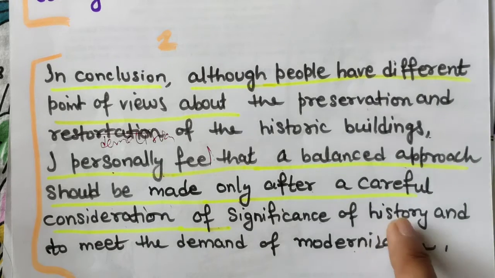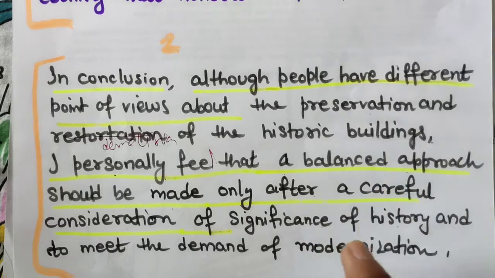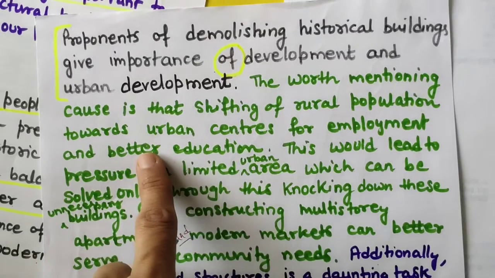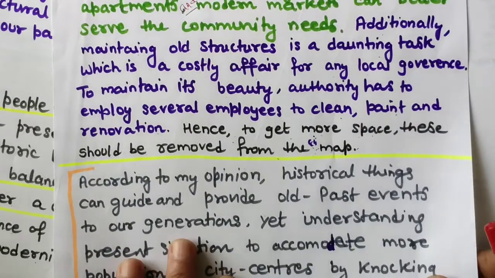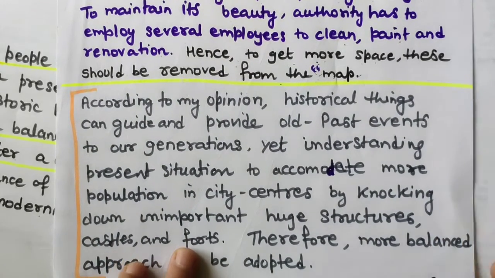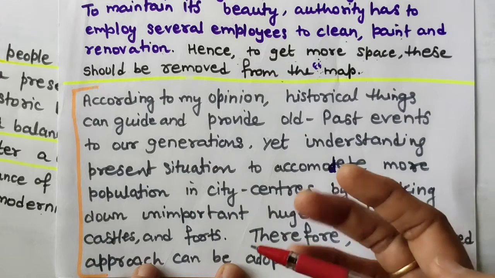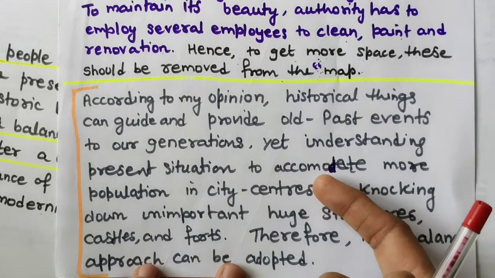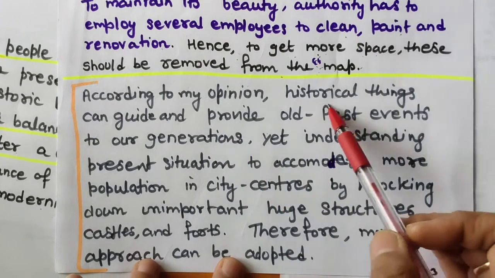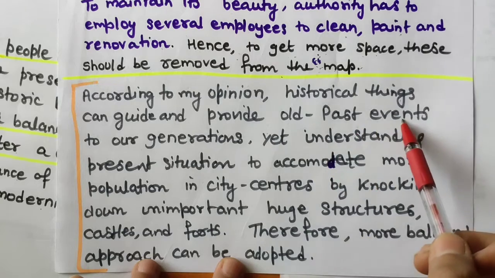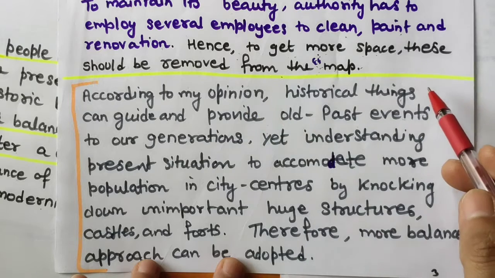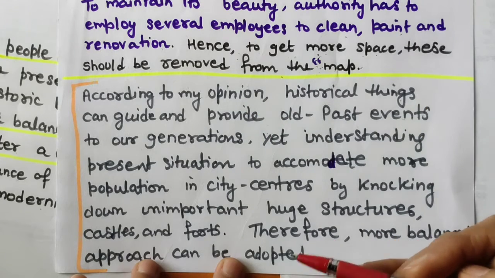So these were the things I had discussed in the paragraphs. Now I will show you my opinion paragraph also. I have written it in a different way after the second paragraph. After the second paragraph, when you talk about on the other hand, you will be discussing body 1 first point of view, body 2 second point of view. Then you will be telling, according to my opinion, historical things can guide and provide old past events to our generations. First, I am showing you my opinion paragraph, body paragraph 3.